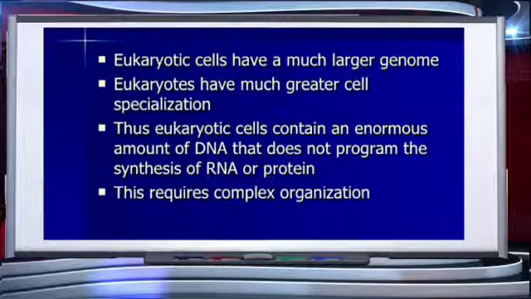Now we understand that in eukaryotes this regulation takes place at multiple levels and it is a complex process. Eukaryotic cells have a much larger genome. Eukaryotes have much greater cell specialization as compared to prokaryotic cells. Eukaryotic cells contain an enormous amount of DNA that does not program the synthesis of RNA or protein. So children, this is all about the regulation of gene expression in eukaryotic cells, which is a very complex process.